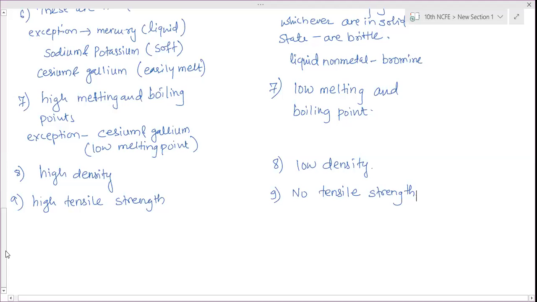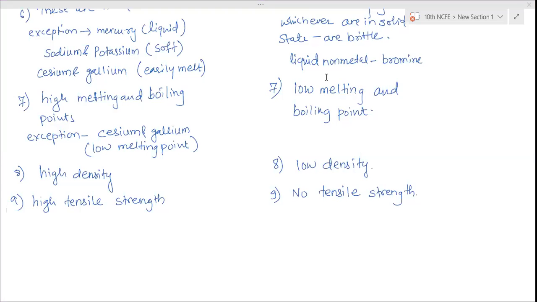Poorest is lead and poor is mercury. Gold is not. So lead is the poorest conductor of electricity.